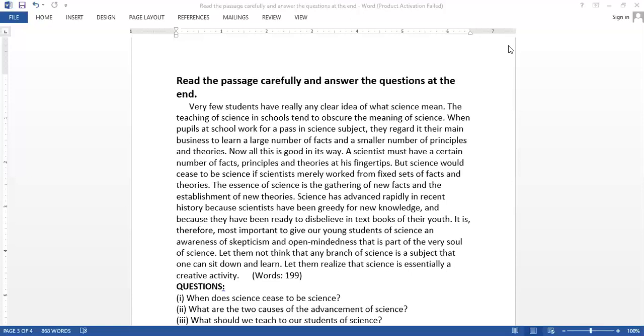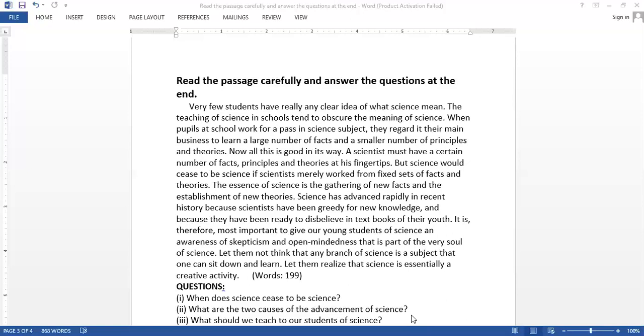Now, when you go through the passage, and as I was reading it, it occurred to me that this passage contains the summing up of the whole passage as well. And there's a topic sentence in the passage as well. But before discussing those things, let's go to the questions.